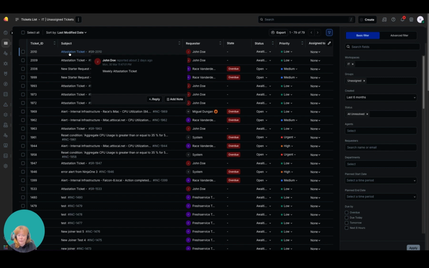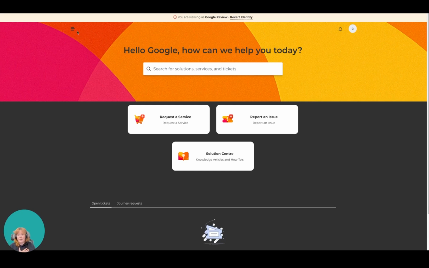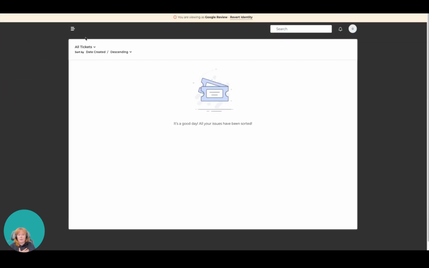Generally within Fresh, we can see our tickets as users in the self-service portal. So I might have my tickets. This is me pretending to be a requester. My tickets in the self-service portal, and there's none here, which is no good. So I would see everything that was mine. Now, if the requester had access to see all tickets from their department, or in MSP mode, all tickets from their companies, they would have an extra option here to see all my department's tickets or all my company's tickets. The extra option here is shared with me tickets.